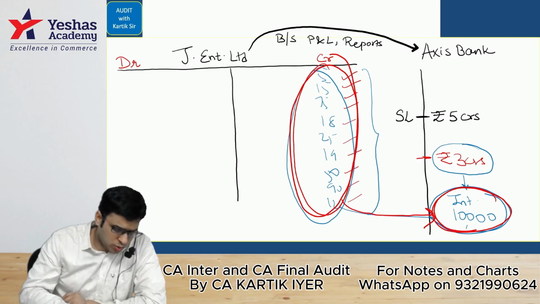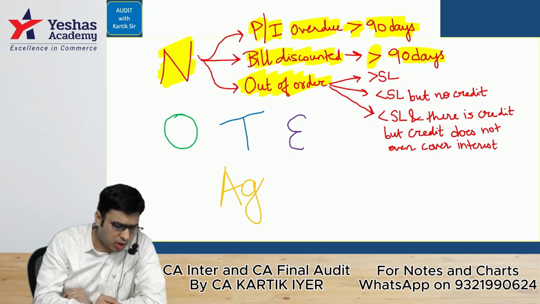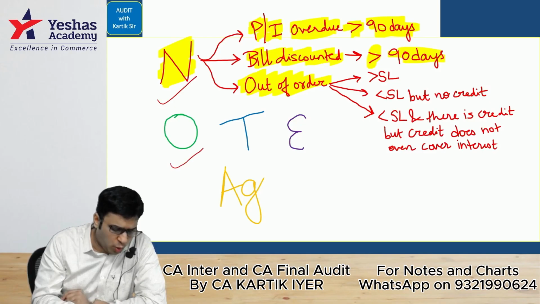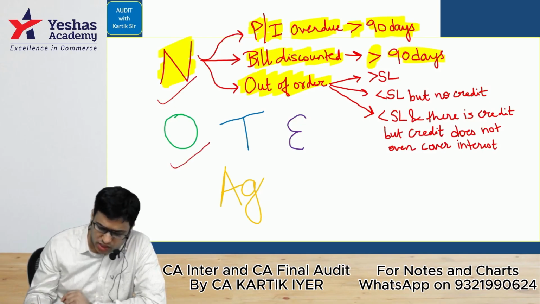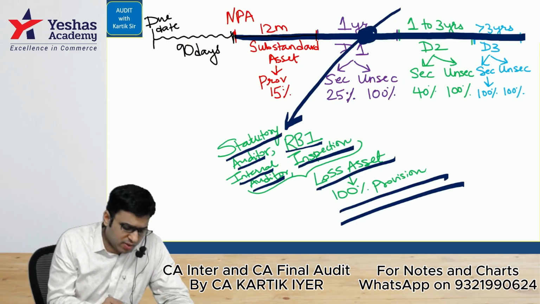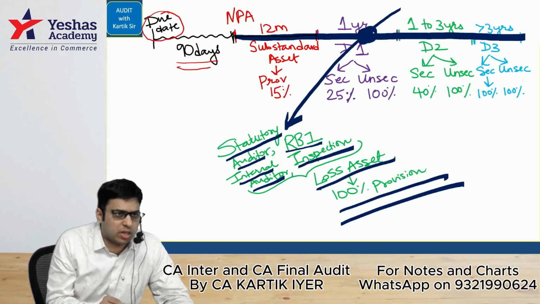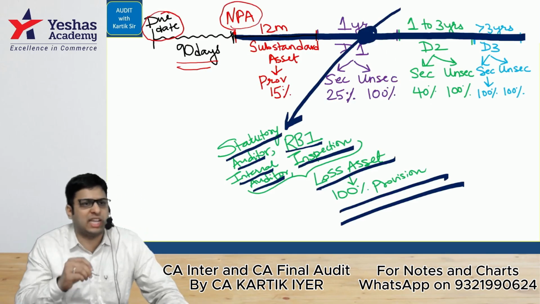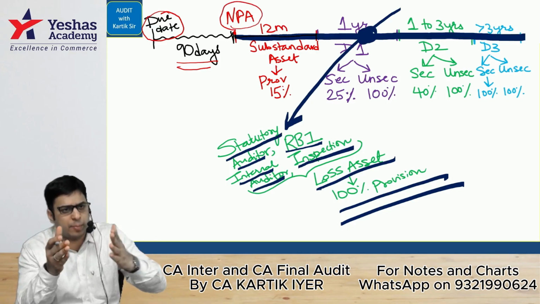Okay. So in NPA tag, we did N, that is called NPA. Now we are entering O. O is called overdue. For that, we had done this chart, if you remember. In this, whenever there is a due date, the person has to pay the amount within 90 days. If the person doesn't pay the amount, we call that asset an NPA. NPA, as I told you, is a category. Inside that, there are various subcategories.